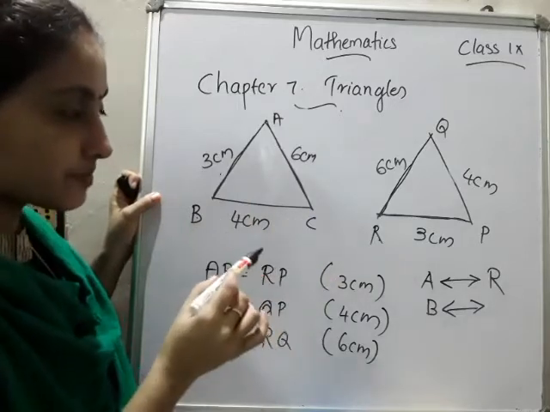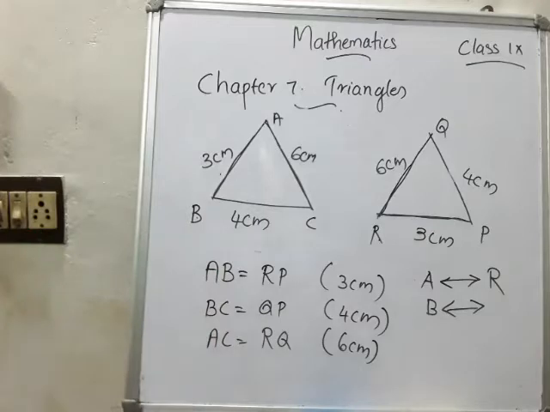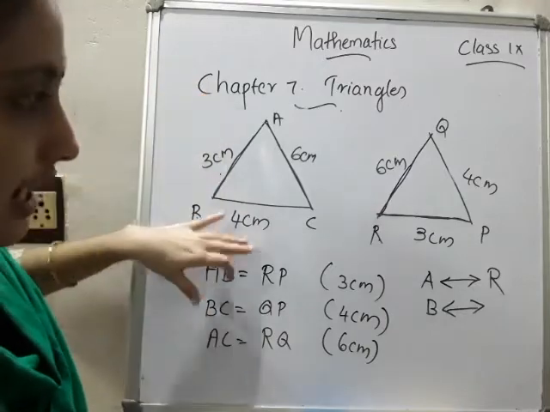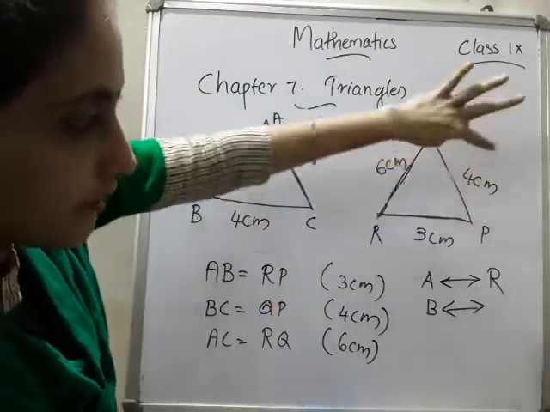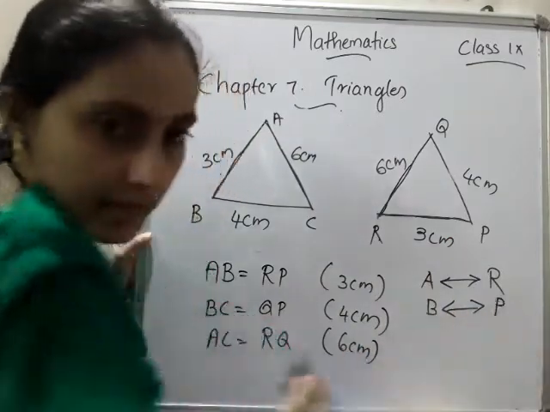Here the joining point of 3 and 4 centimeter is P. So B corresponds to P.